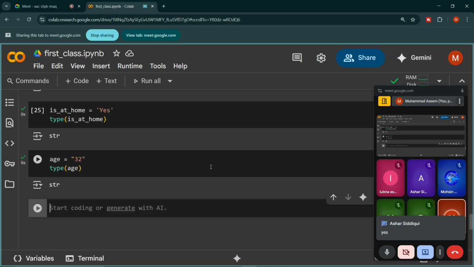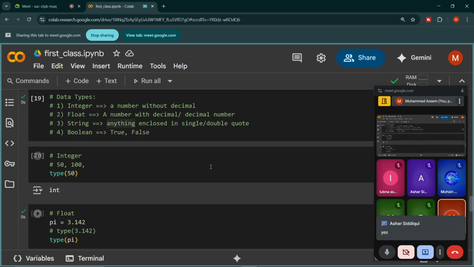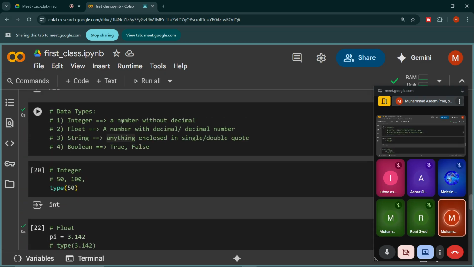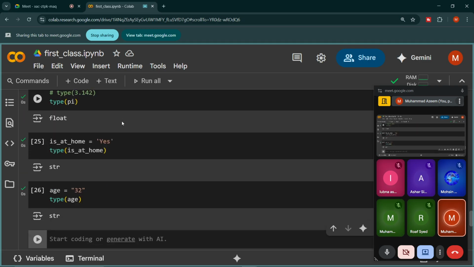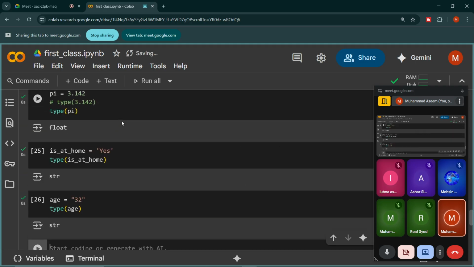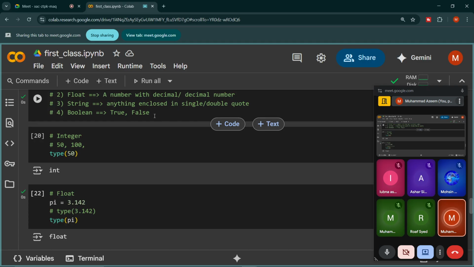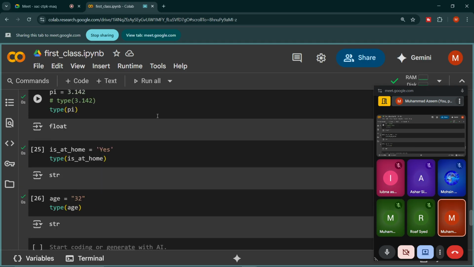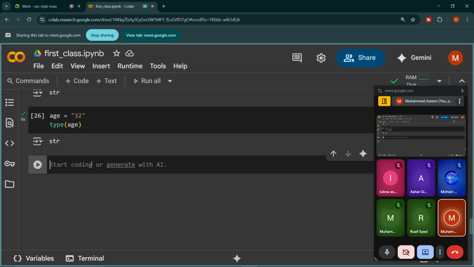Now these things are clear to you: integer is simply a number without decimal, float is a decimal number, and a string is anything enclosed in single or double quote, whether it is a number, word, sentence, paragraph, symbols, or anything. So its type becomes a string. Now the last data type is boolean. Boolean has two values, either true or false.